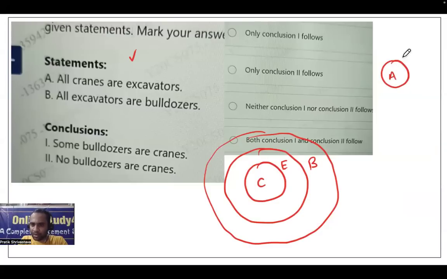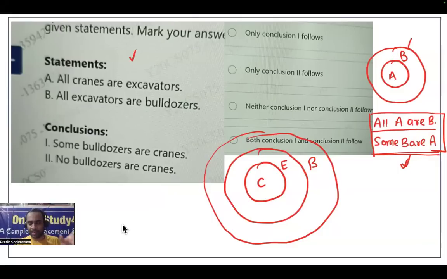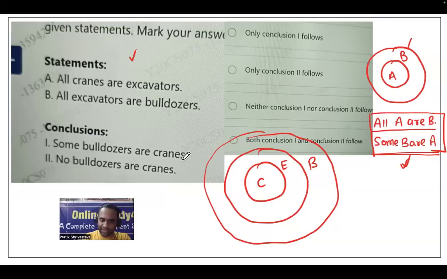If you say all A are B, that means all of A is inside B. So when you say all A are B, then you can say some B are A. Because this B is not completely inside A. That you already know. Now from here they're asking whether some bulldozers are cranes. Yes. You are saying all cranes are inside the bulldozers, then you can easily say, yes sir, some bulldozers are cranes.